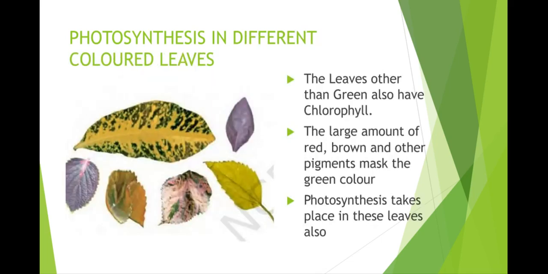See the picture. The leaves are in different colors. The leaves other than green also have chlorophyll. The large amount of red, brown and other pigments hide the green color. Photosynthesis takes place in these leaves also.